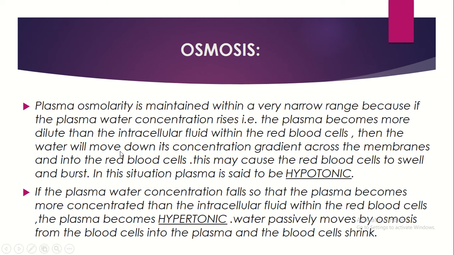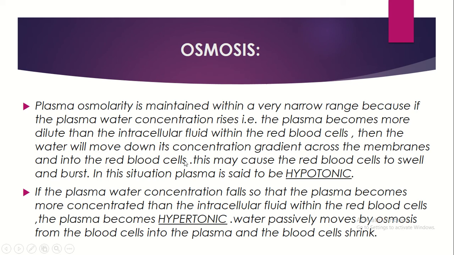The red blood cells have intracellular fluid, everything is there, no? So the water automatically senses that the plasma water concentration is more, and the red blood cells' water concentration is less, and automatically water from the plasma moves down to the red blood cells.